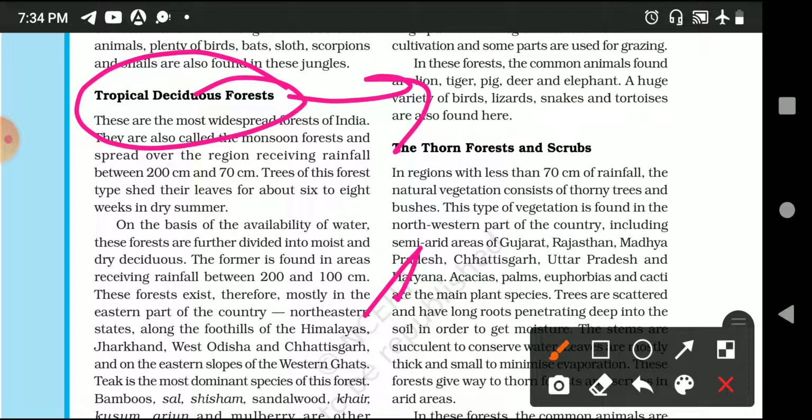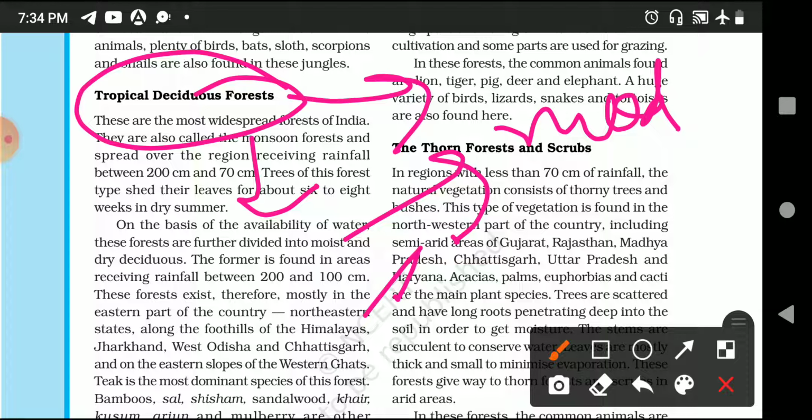Woods are moderately hard. So if the season is changing, they shed their leaves. In comparison to your tropical evergreen forest, the trees are slightly less hard.